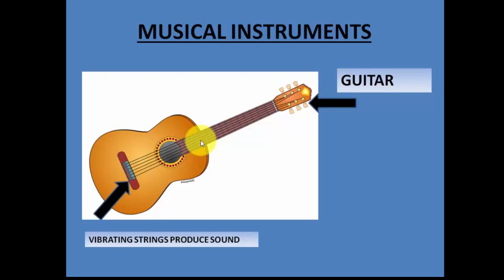Now one thing you have to keep in mind is that whenever something vibrates, a sound is produced, but it is not that every time we will see these vibrations with our eyes. Sometimes we just don't see these vibrations, we just feel them. So some are visible vibrations, some are not visible. In these cases we can see the strings of the guitar vibrating, and that's how we can see these vibrations. And in a guitar, it is because of these stretched, vibrating strings that the sound is produced.